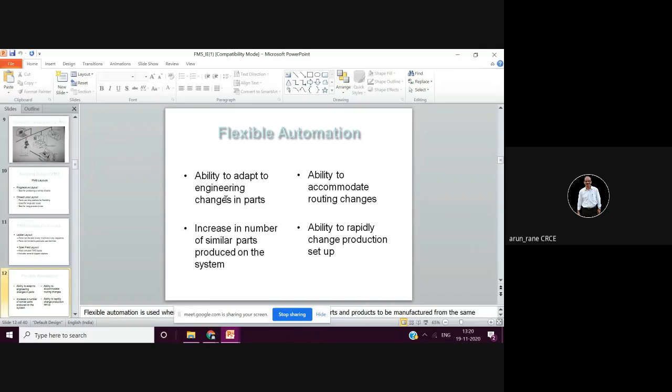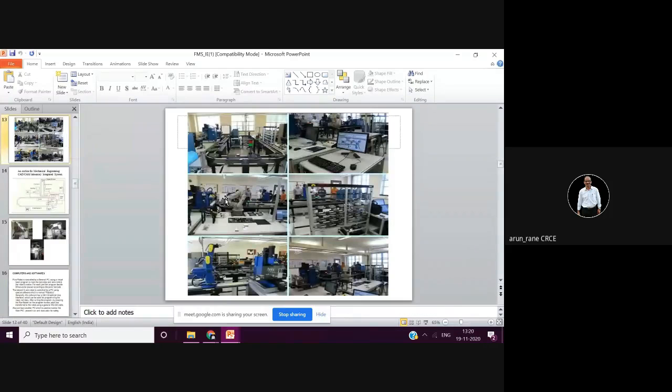That means if there are any changes in the part design, on the same line you can manufacture that component. That's why it is called flexible automation. As I told, the U layout, or U-type assembly lines, are most common in FMS.